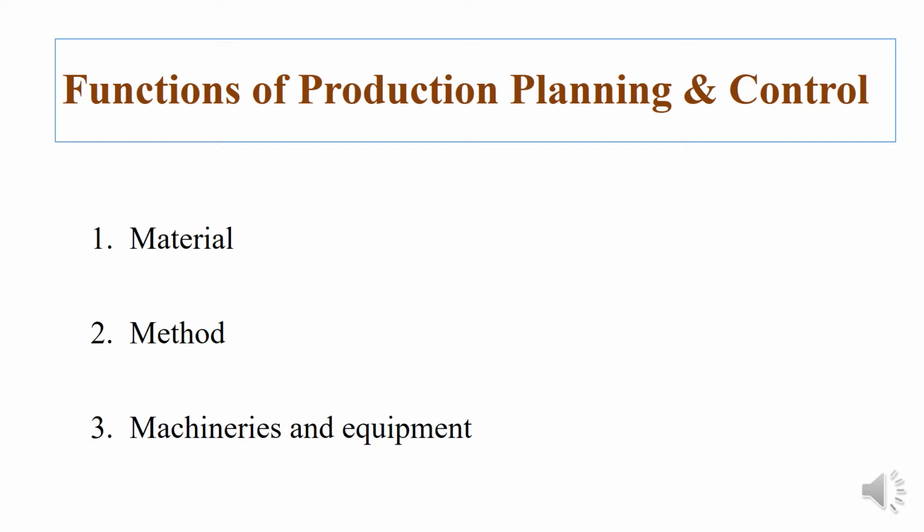Third function is the machinery and equipment. The method of manufacture has to be related to the available production facilities, coupled with a detailed study of the equipment replacement policy. The maintenance policy, procedure and schedule are also functions connected with the managerial responsibility for the equipment. Tool management, as well as the problems both of design and economic features, constitute some of the major duties of production planning and control.